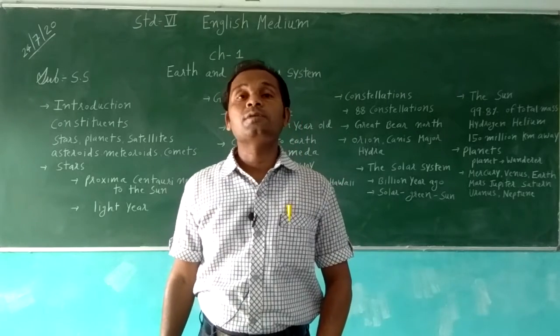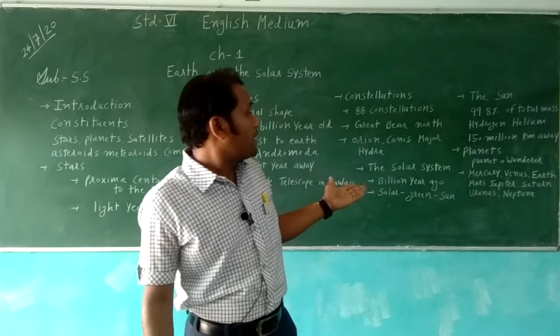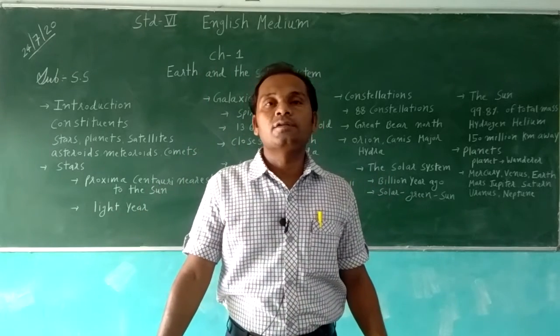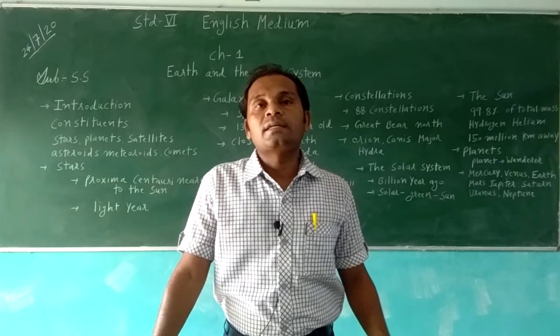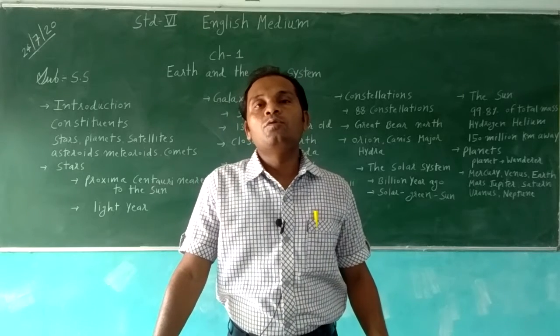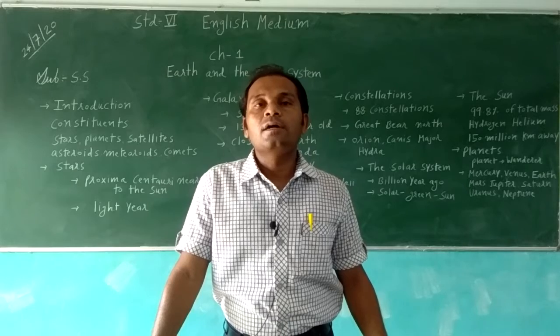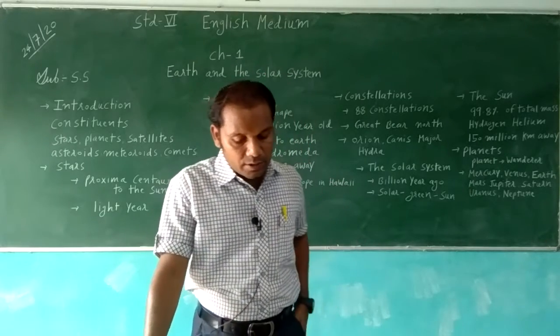All the planets are attracted by the gravitation of the sun, and they move in a direction. The planets also move in their orbits. They have two different kinds of movement, rotation and revolution.